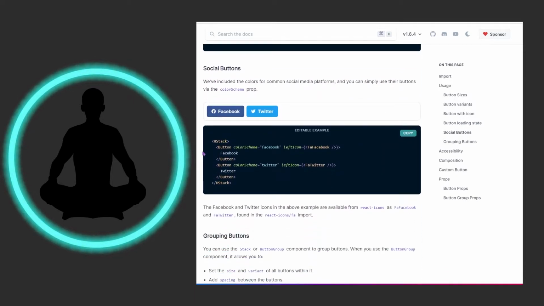We could have social buttons. So what's cool with the color schemes is they have the Facebook color, they have the Twitter color, they have it for WhatsApp, LinkedIn, and whatnot. And so you could pull those actual links in here or the link icons. And so you can make this look like more of an official Facebook link to go to maybe your business's account or your own personal Twitter account. And this makes the branding a lot more official looking rather than having some janky looking text that says click me to go to Twitter, right? This has a lot more presence and meaning and impact on the page.